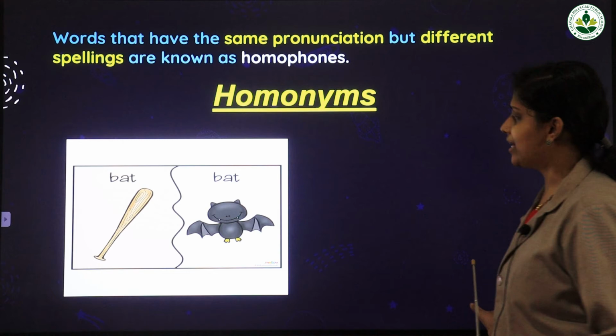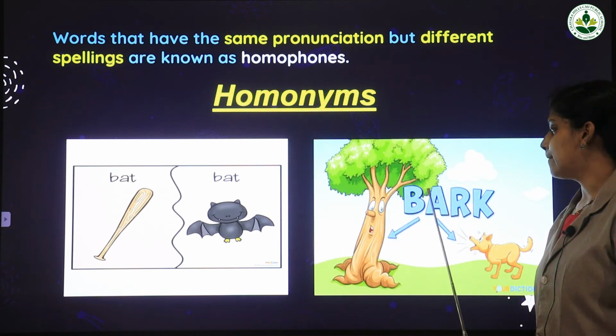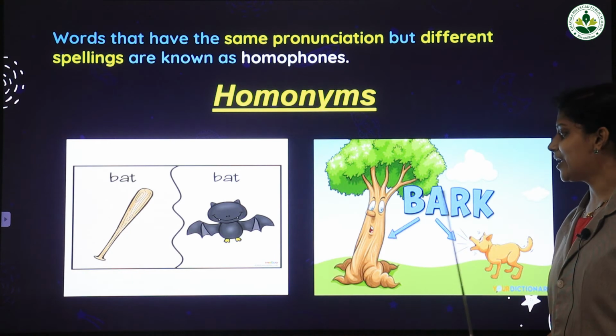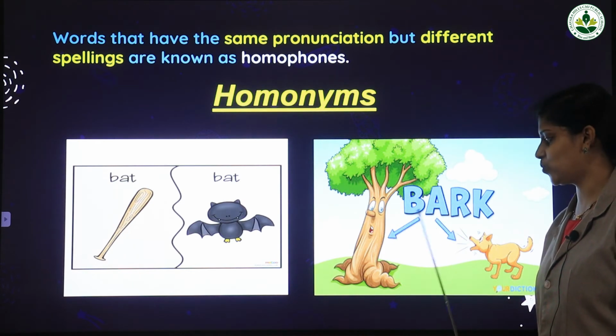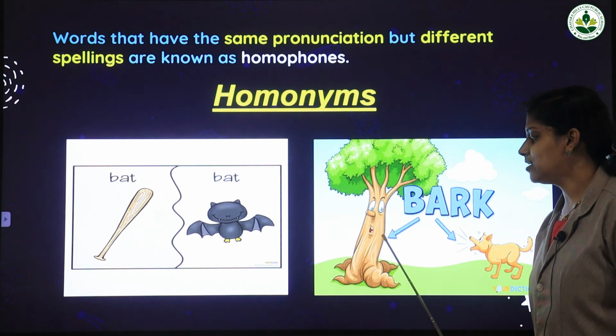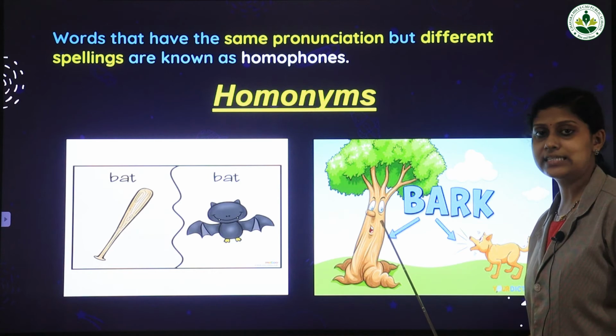I'll show you another picture. Can you read this word? Yes, bark. B-A-R-K, bark. Here you can also see two arrows from this word. The first one is pointing to the tree. Here bark means the skin of the tree.